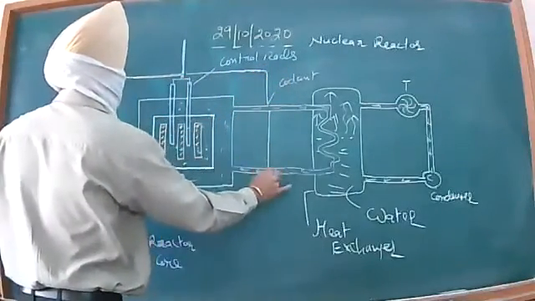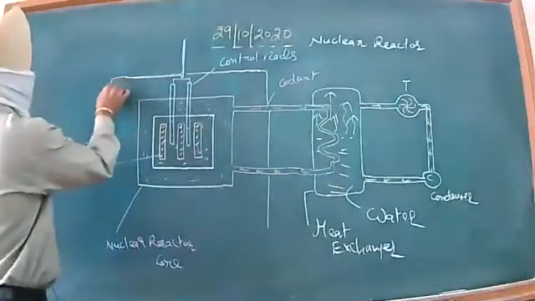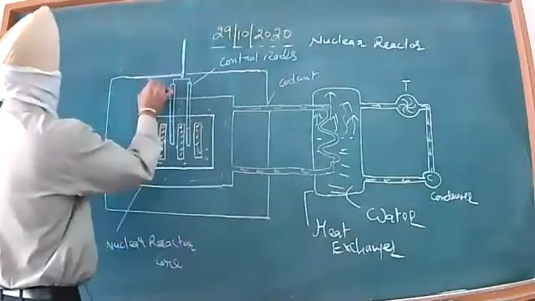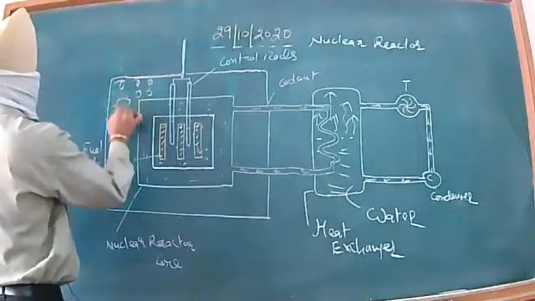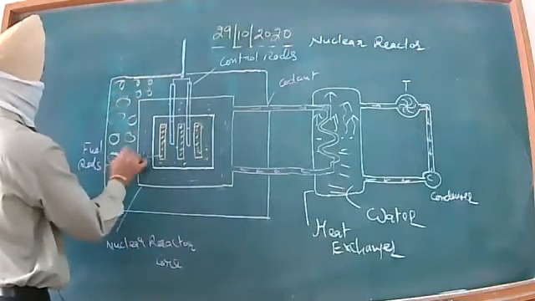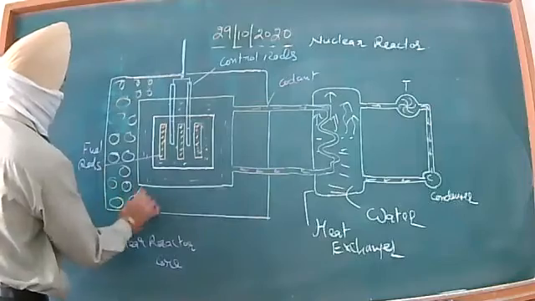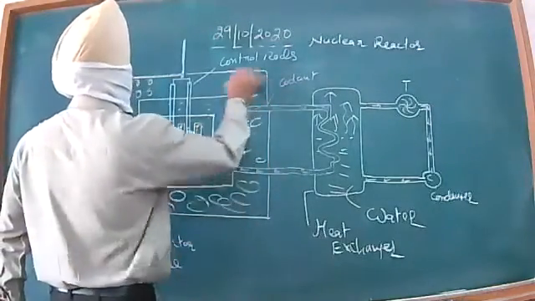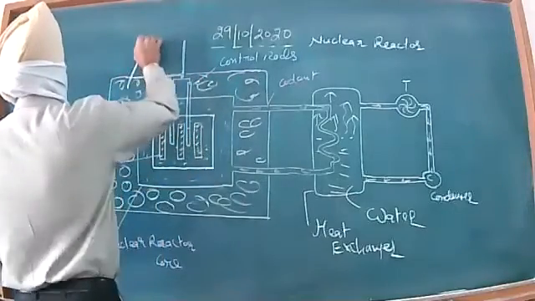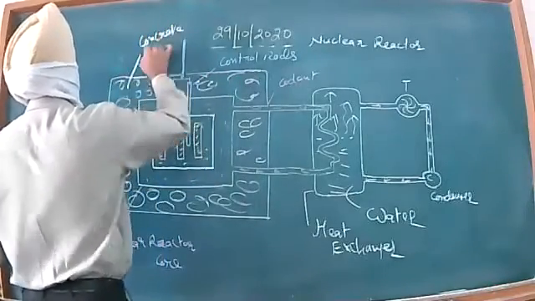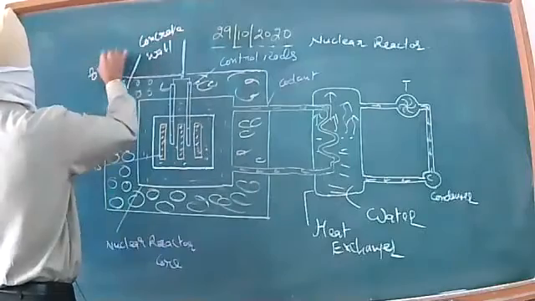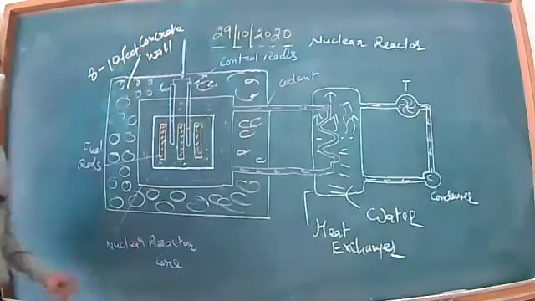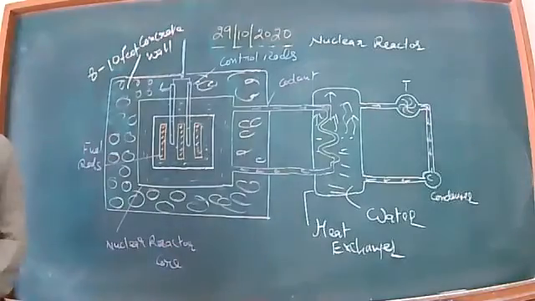just to avoid any type of radiation leakage. This is the concrete wall so that in case some accident happens, no radioactivity may harm any type of life around it. This is a concrete wall, thickness 8 to 10 feet. Now, dear students, let us study it step by step.